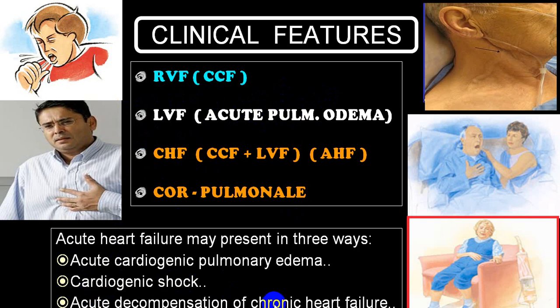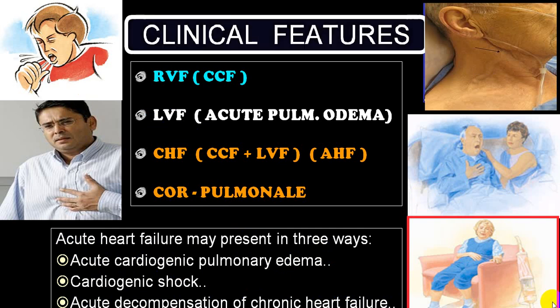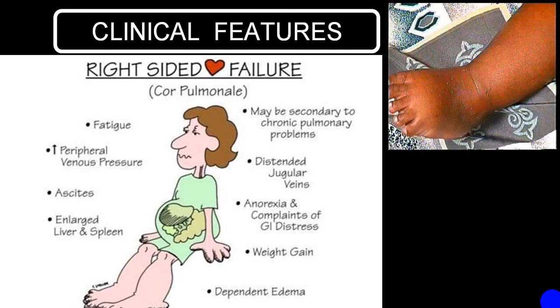And if a chronic heart failure gets acute onset, that is called acute decompensation of chronic heart failure. So this is acute on chronic heart failure. Depending upon the onset, we call it acute or chronic, and LVF will be further divided into cardiogenic pulmonary edema, cardiogenic shock, and acute decompensation of a chronic heart failure. So that will be that particular way.